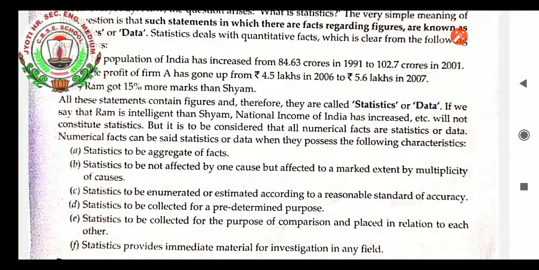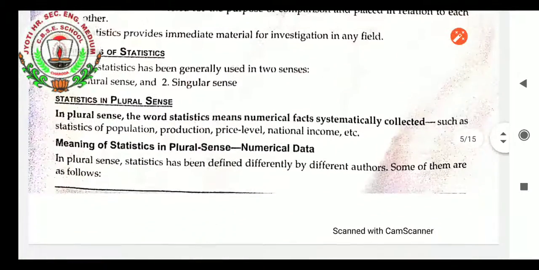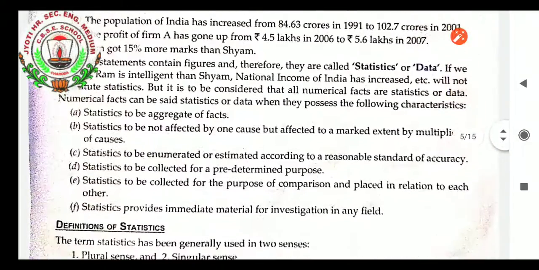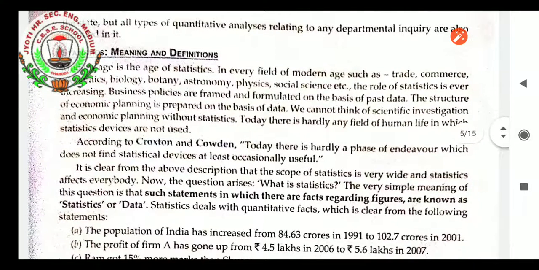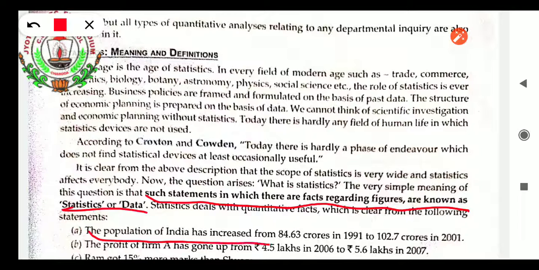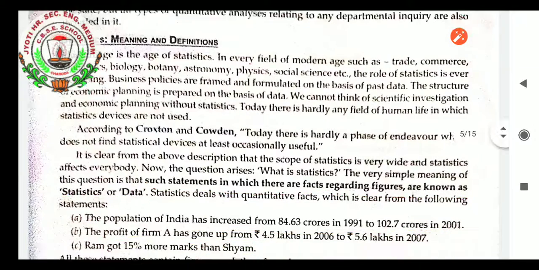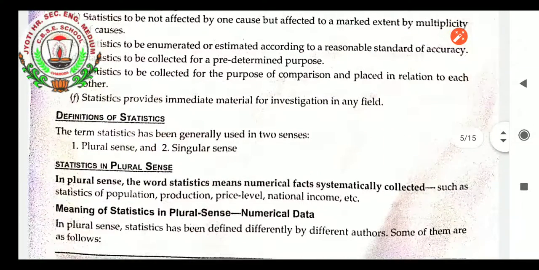Statistics must be collected for the purpose of comparison and placed in relation to each other. Statistics provides immediate material for investigation in any field. So those are the various meanings of statistics. I think the meaning is clear. The one line which you have to learn is that such statements in which there are facts regarding figures are known as statistics or data. And one example you can select from these, you can write to prove your statement of statistics. Okay. Now comes the definition of statistics.